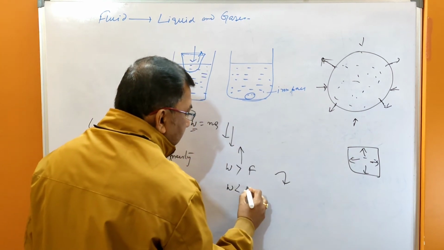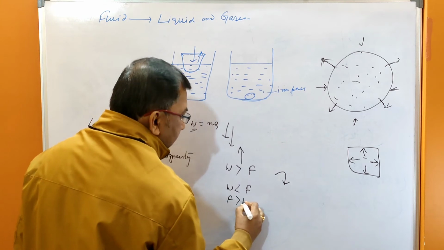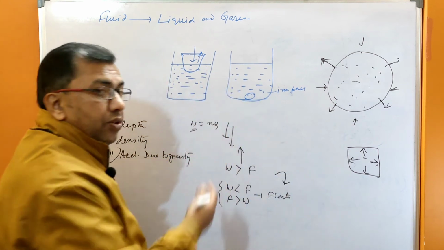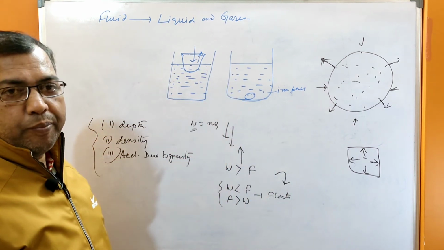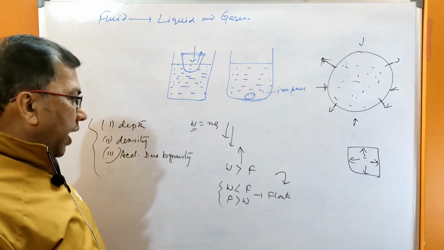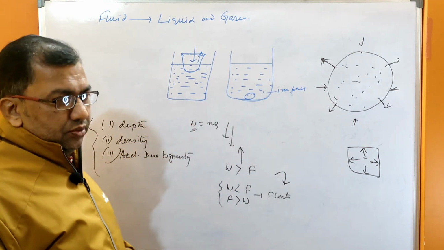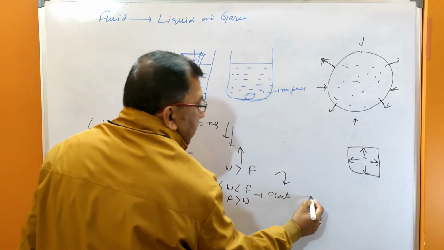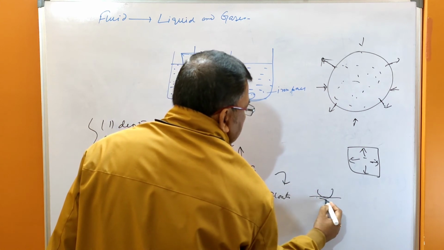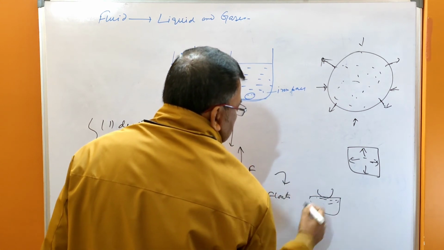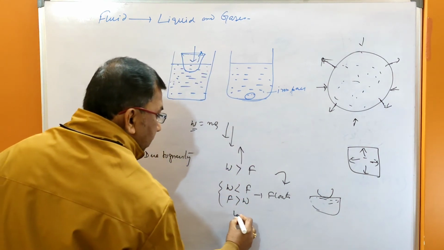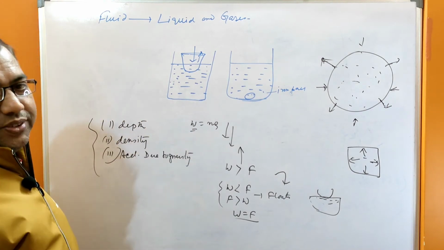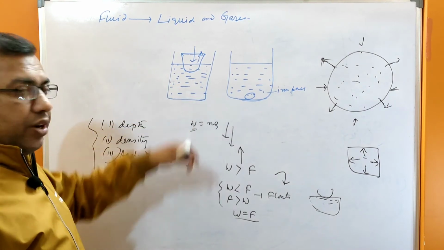जब W लेस देन F, दैट इज F ग्रेटर देन W, in that case it floats on the surface of the water. Clear? And if it is equal, that is W equals to F, then what will happen? Half sink, half floats. Clear? The condition of floating. Why do float?